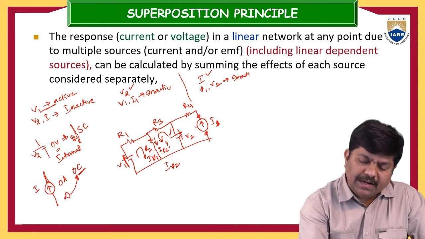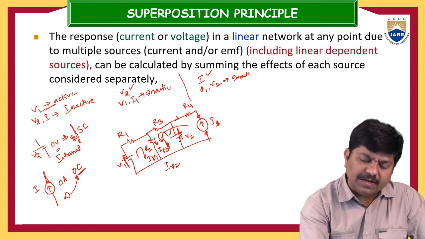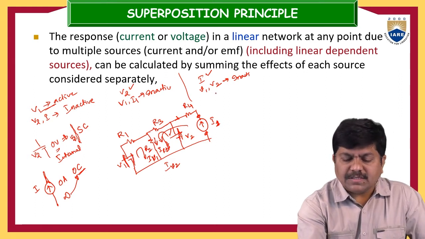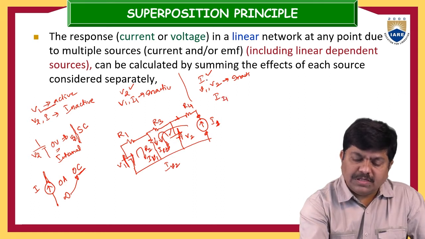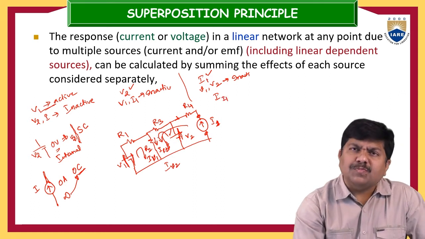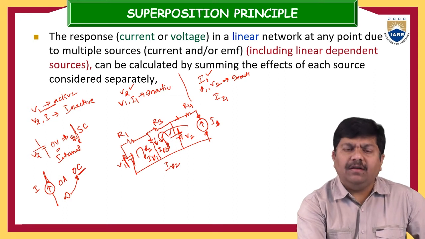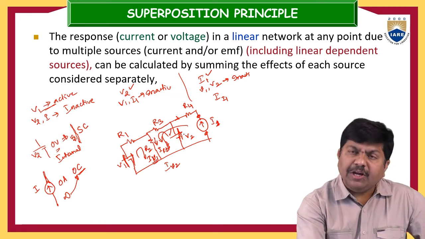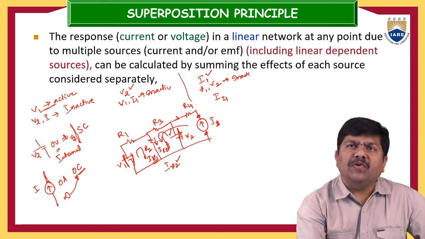So this current will drive some amount of current through R2, because this is short circuited and this is short circuited. That current is because of the I1 source. So how many responses have we calculated? If V1 is active, the current flowing through the R2 resistance is IV1. If V2 is active, the current flowing is IV2. And if only I1 is active, the current flowing through R2 is II1.